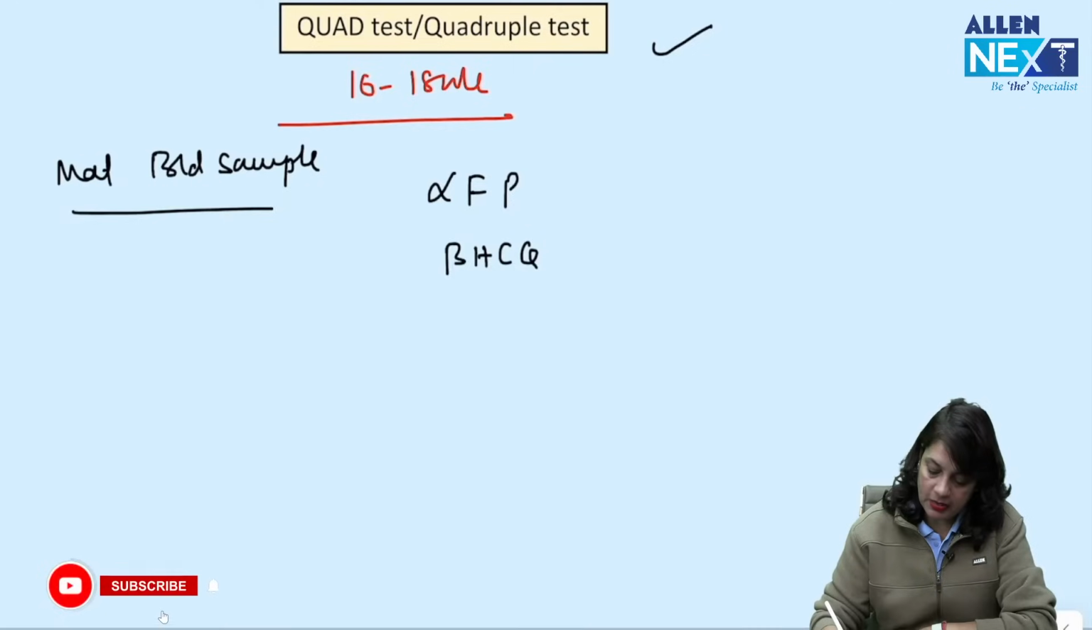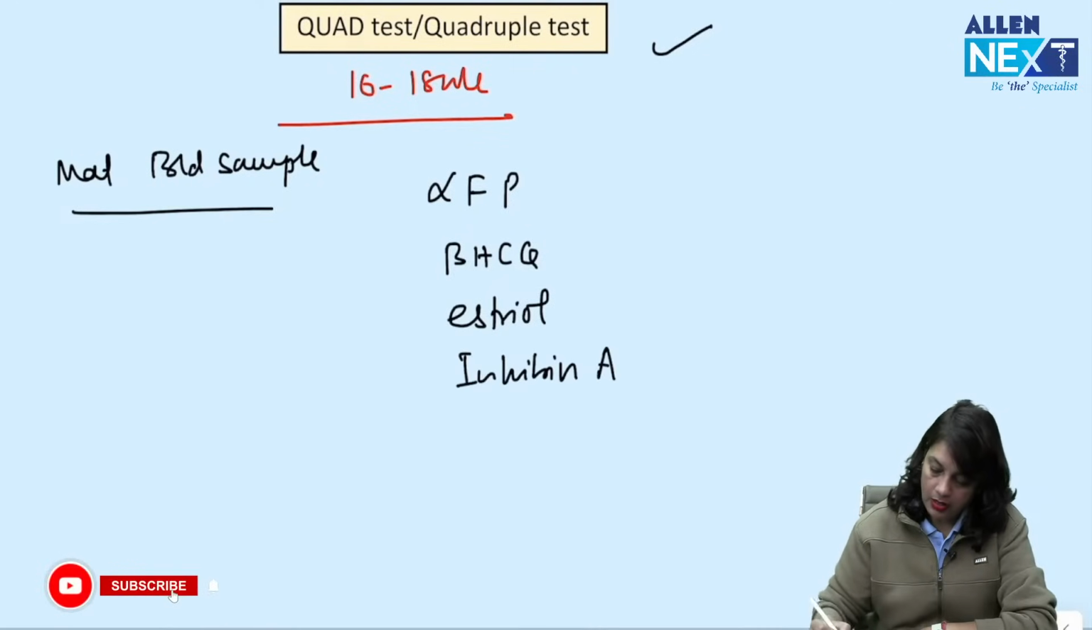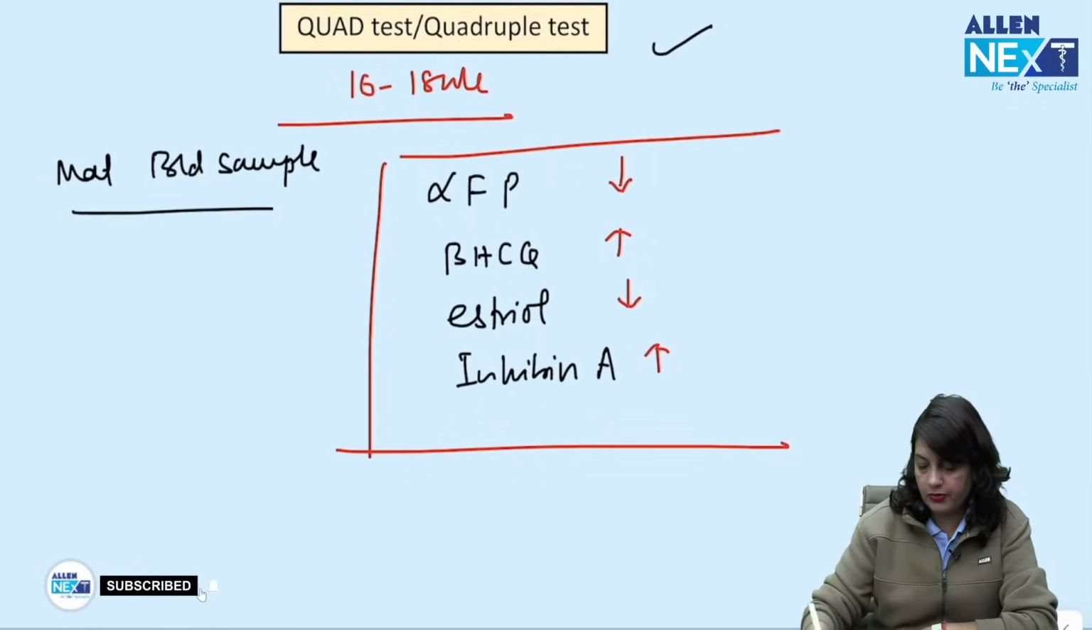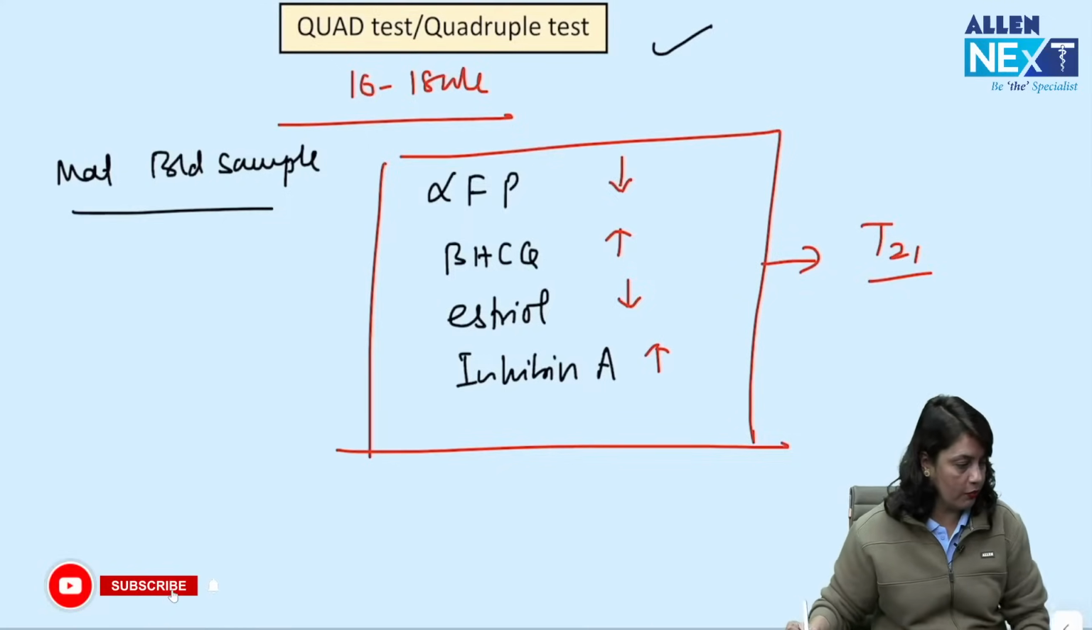So alpha fetoproteins, beta HCG, serum estriol and inhibin A. Alpha fetoprotein decreases, HCG rises, estriol decreases, inhibin A rises. These findings are consistent with trisomy 21.